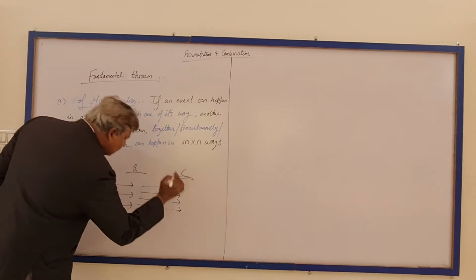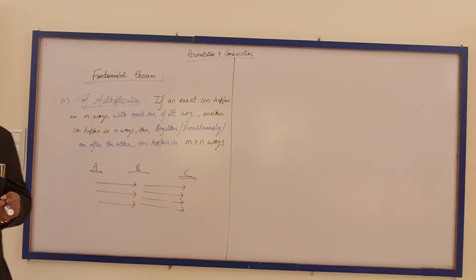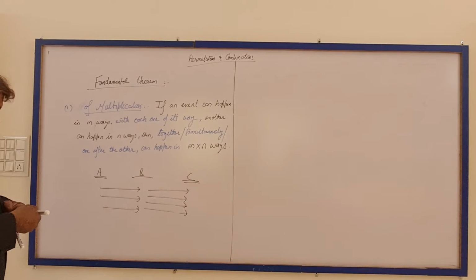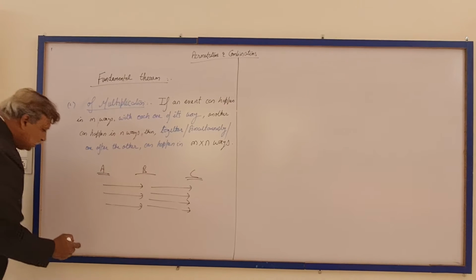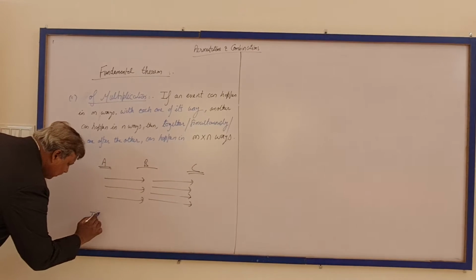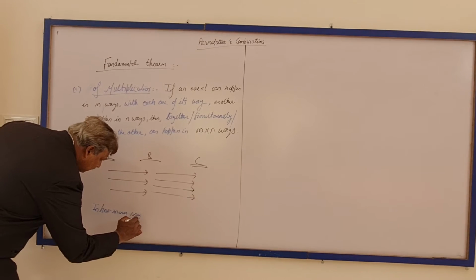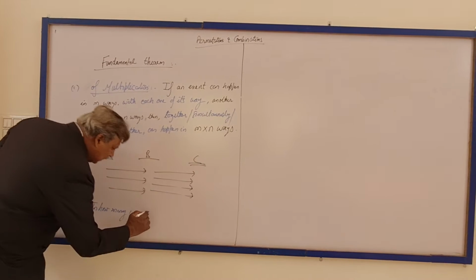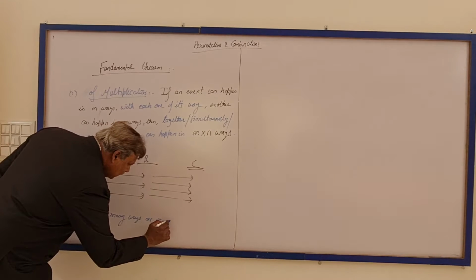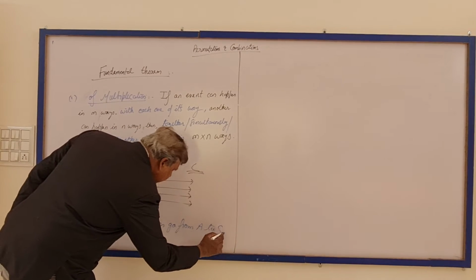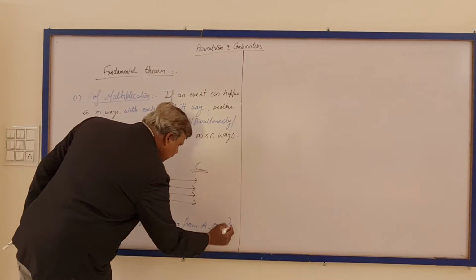Now the question is, in how many ways, I mean different ways, can one go from A to C?